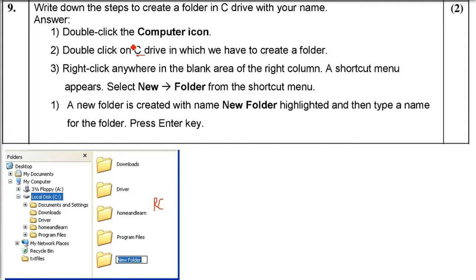So as I said, just double click wherever your computer icon is, double click on C drive. So we have to create a folder, and just right click, new folder, create new folder will come, and finally this folder will come. You can rename it as well, or you can keep it like a new folder only.